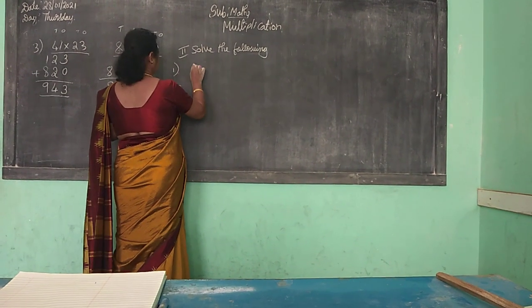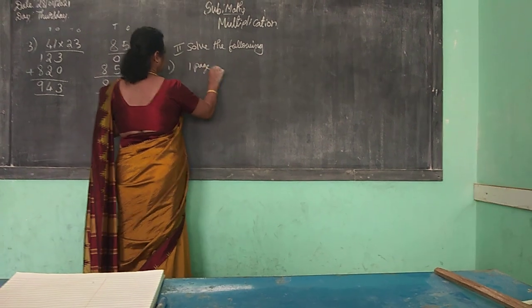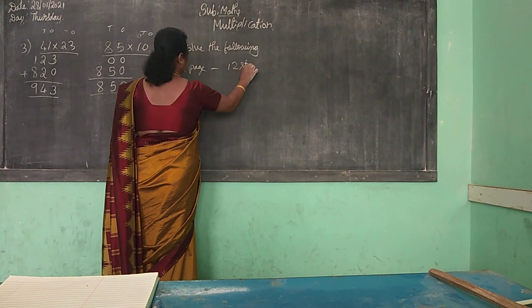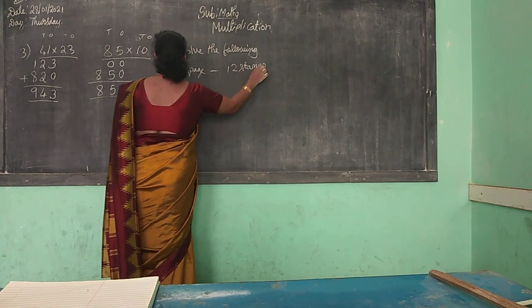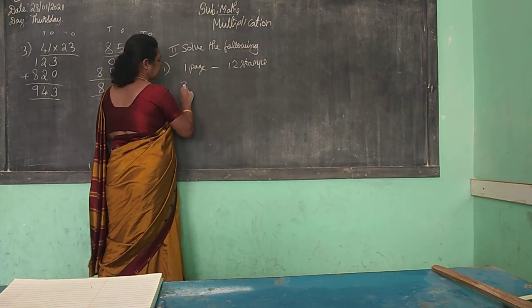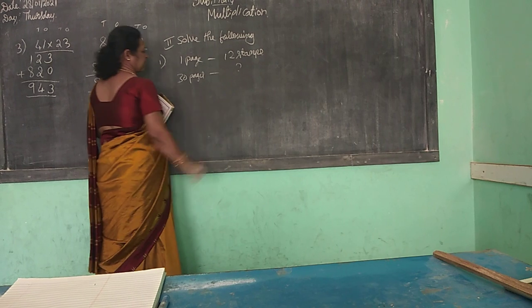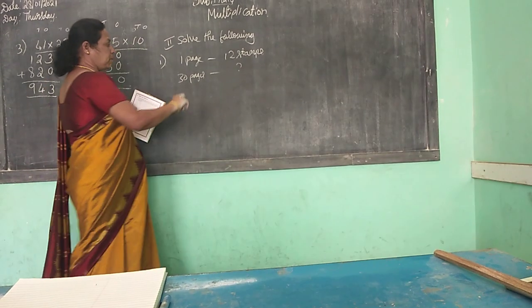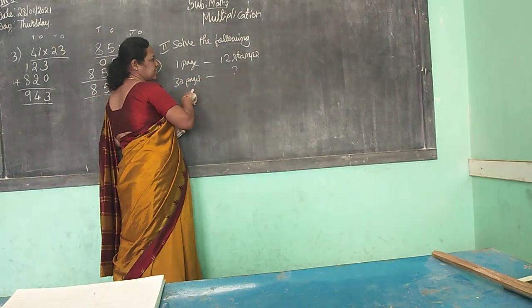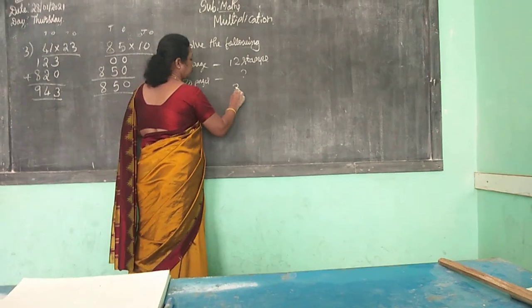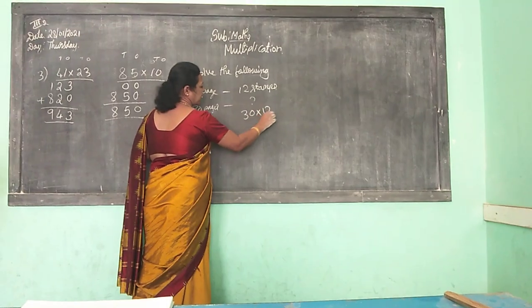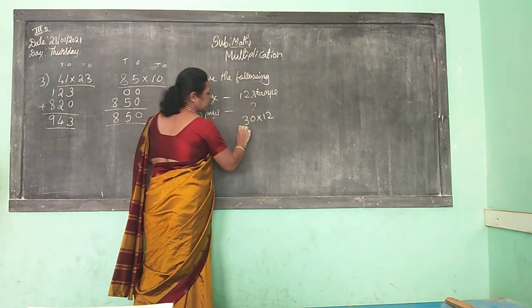So, one page has how many stamps, children? 12 stamps. Peter's stamp book has how many pages? For 30 pages, how much is there? For one page it is 12. For 30 pages, how much? So, what will you do? 30 into 12.